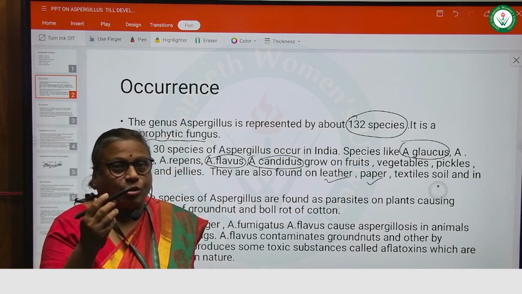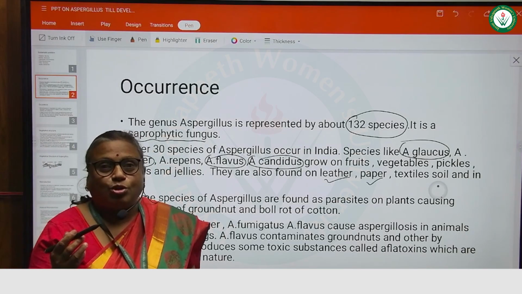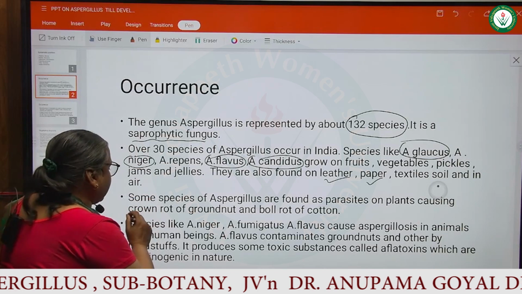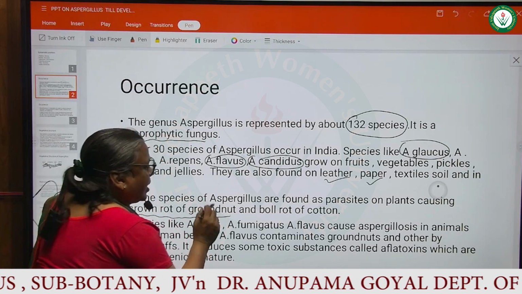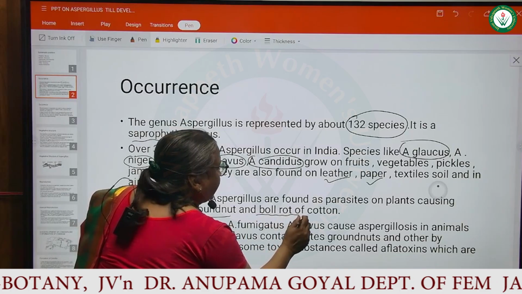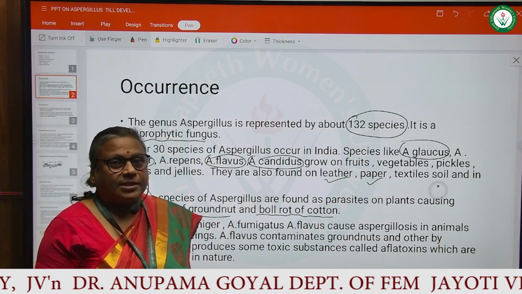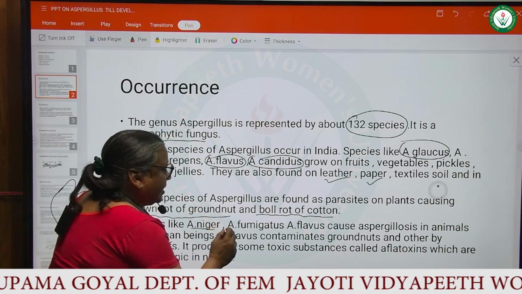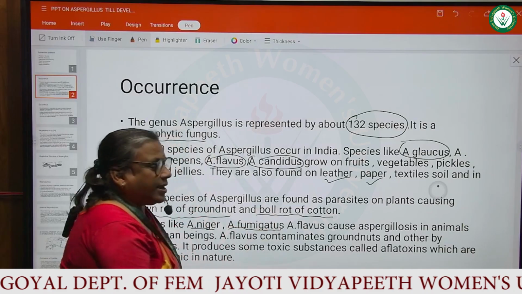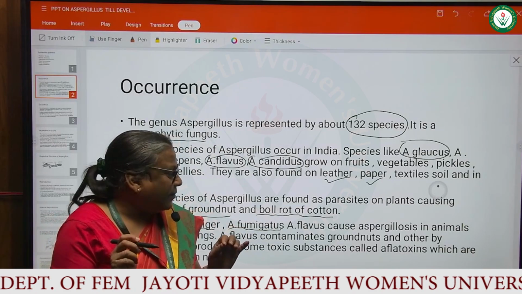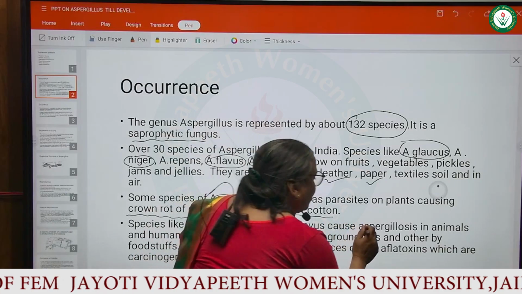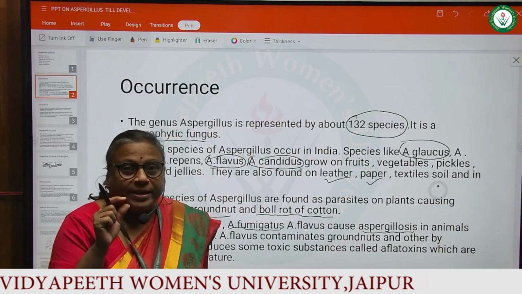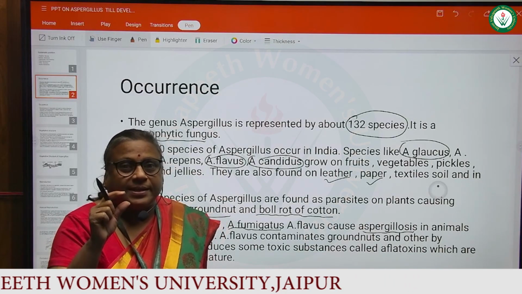Some species of Aspergillus are also found as parasites on plants and they cause crown rot of groundnut and boll rot disease of cotton. Species of Aspergillus like Aspergillus niger, Aspergillus fumigatus and Aspergillus flavus cause aspergillosis disease in animals. So the question is, what disease is caused by Aspergillus in animals?